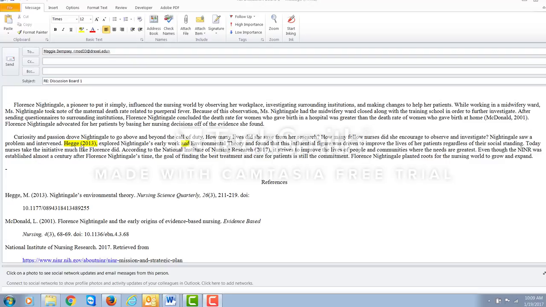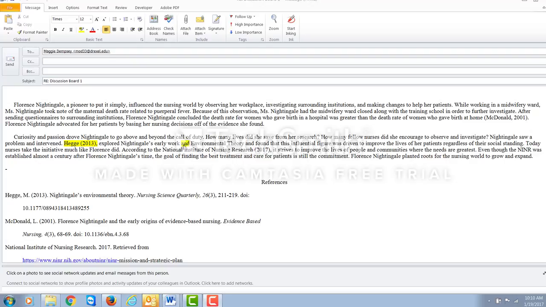Here, if you look at this Hagee reference, here the comma, you don't put a comma after an in-text citation. This is an in-text citation, right? Following APA format, this would be a parenthetical citation. The formatting for your parenthetical citation is fine. You just don't need this comma after the Hagee reference, right? It would be Hagee 2013, explored Nightingale's early work.